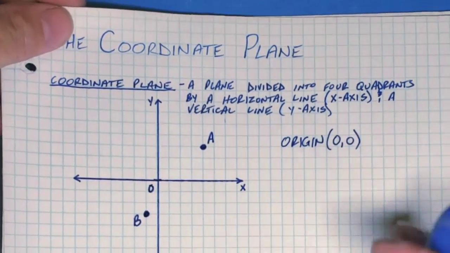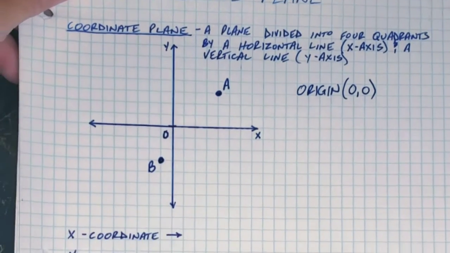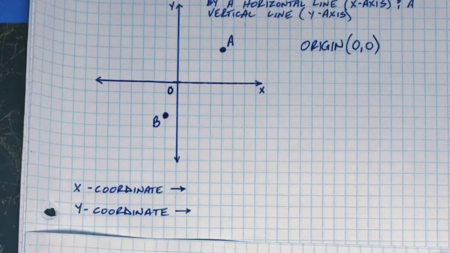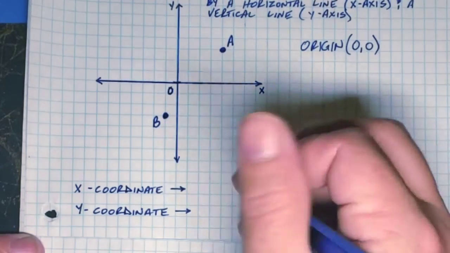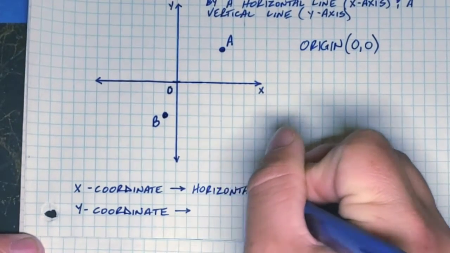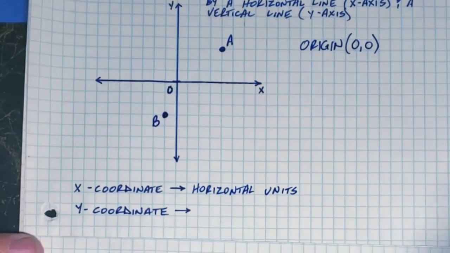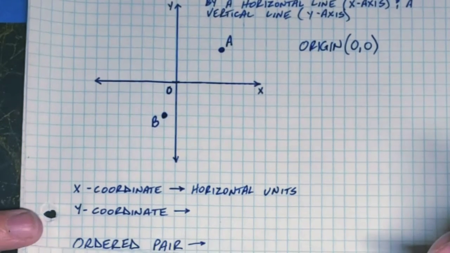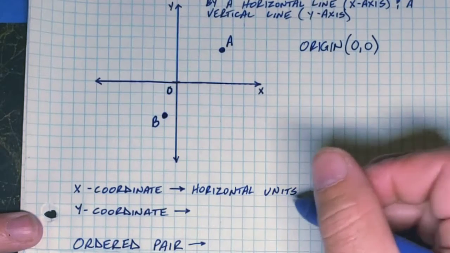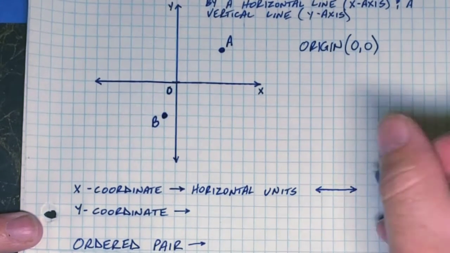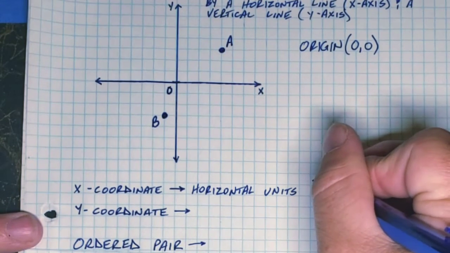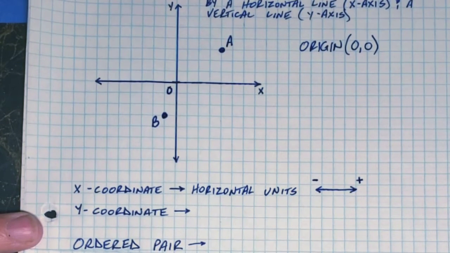The language we use are coordinates. There are two coordinates, the x coordinate and the y coordinate. The x coordinate tells you the number of horizontal units or spaces to move from the origin. So from left to right. If the x coordinate is positive, you're moving to the right. If the x coordinate is negative, you're moving to the left, just like on a number line.